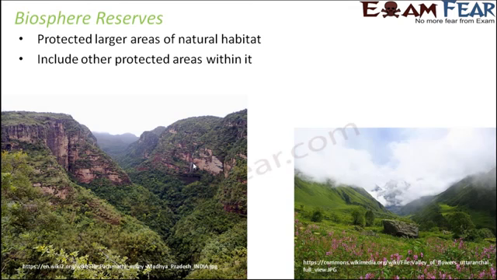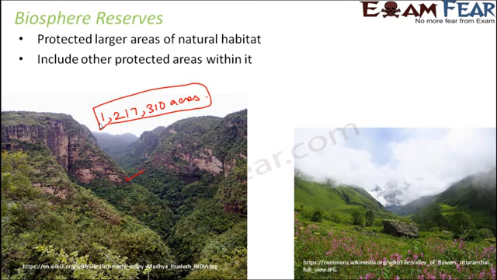So let us take one example. So here you can see Pachmarhi Valley, which is in Madhya Pradesh. In this Pachmarhi Valley, this is the Pachmarhi Biosphere Reserve. In Pachmarhi Biosphere Reserve, the total area is very huge. So this is the total area, this many acres is the total area of Pachmarhi Biosphere Reserve. So you can imagine how big it is. Now when we were talking about national parks, I told you that it has to be a minimum of 1,000 hectares. So now when you look at such a huge figure, you can imagine how big a biosphere reserve could be.